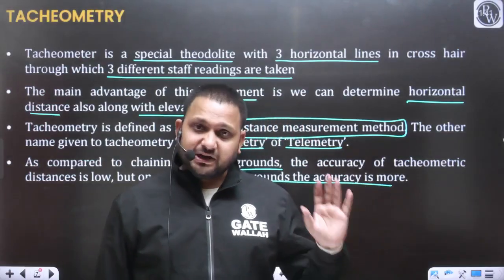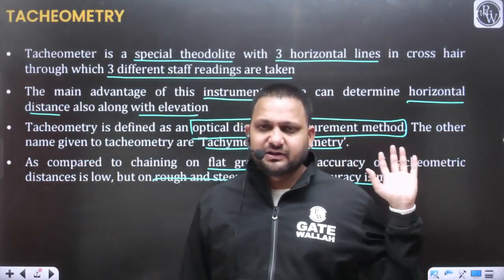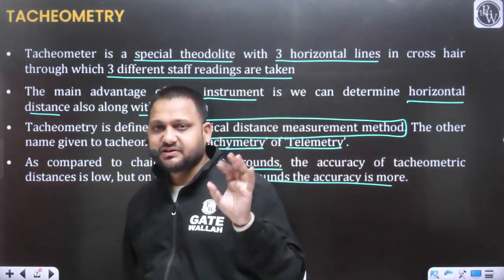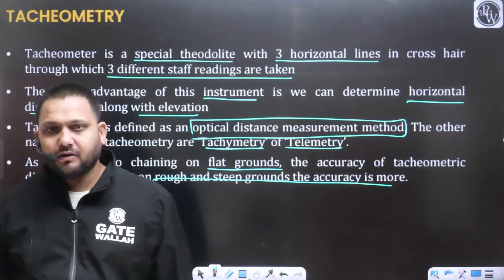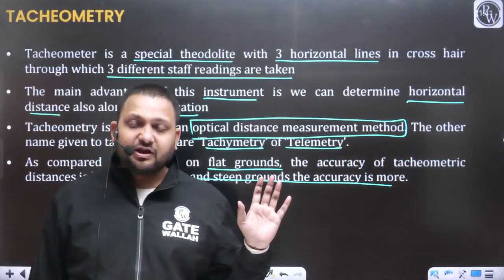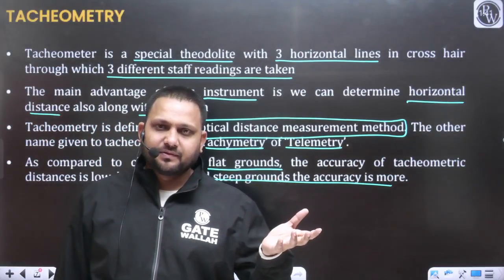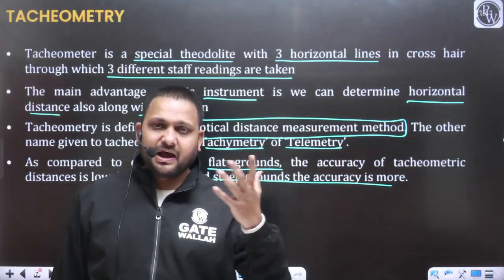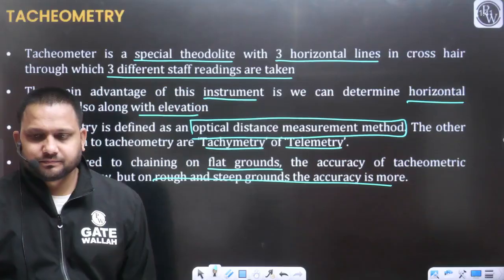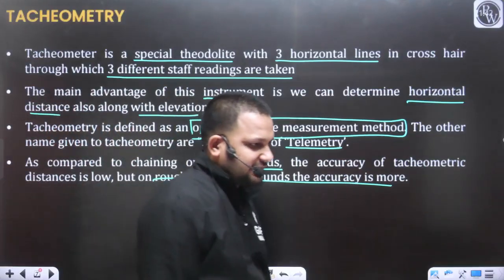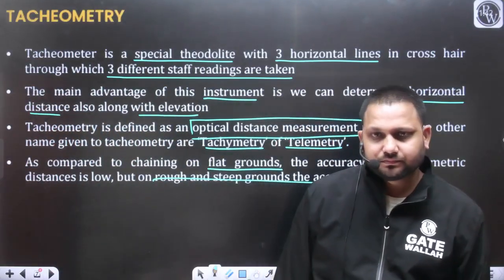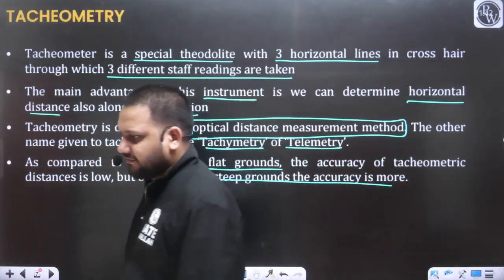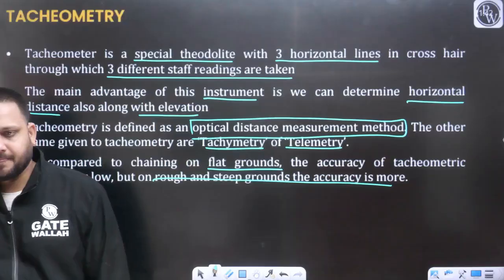But if I talk about an undulated area, like in the first slide itself, where I considered a situation like a hill, if you go for direct measurement, obviously there will be high chances of error. Yes or no?